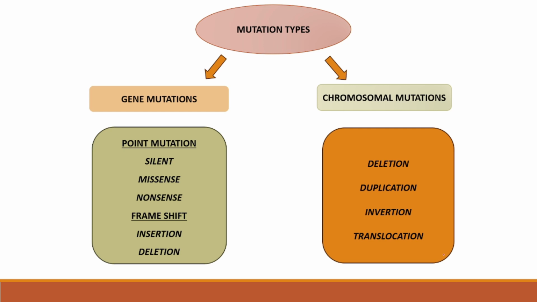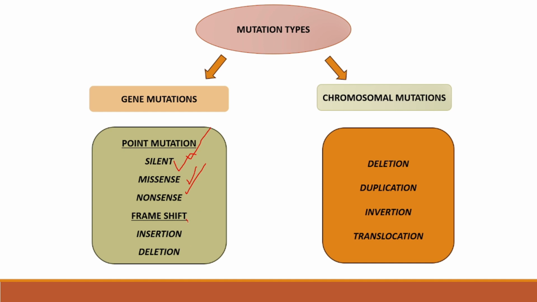A gene mutation, if it happens in the gene pattern, can be categorized into two types: point mutation and frame shift. In point mutation we have silent mutation, missense mutation and nonsense mutation. Okay, so this is on a specific point.